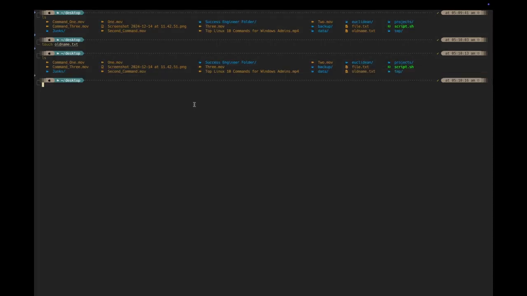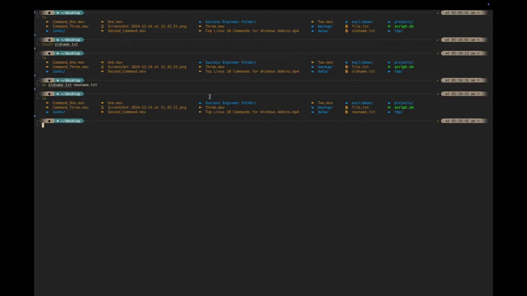Now let's rename the file with the following command. We rename from old name to new name. So to do that, use the following command: mv old name.txt new name.txt. So yes, now let's list what we have. You can see we successfully renamed from old name to new name. And to rename your file, that is just how to do it.